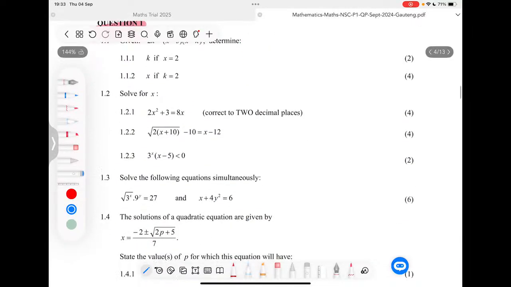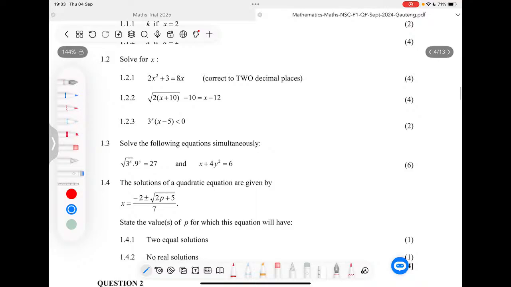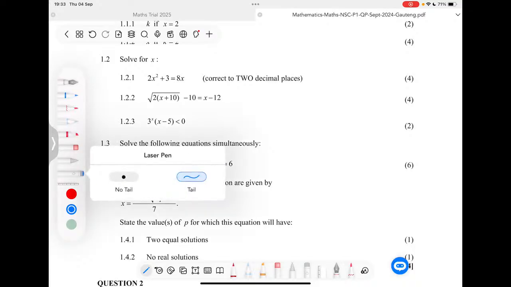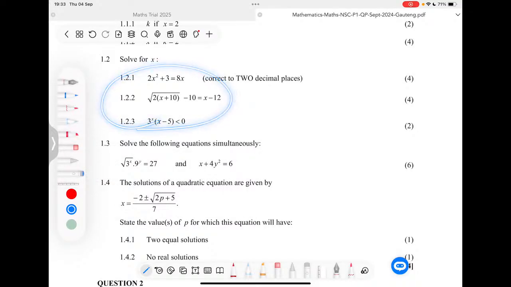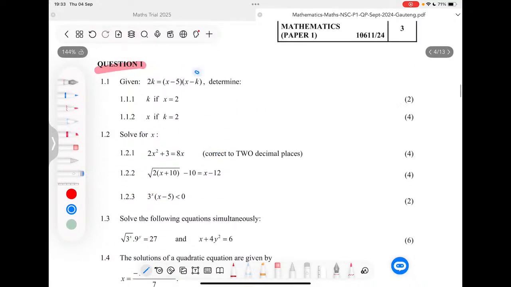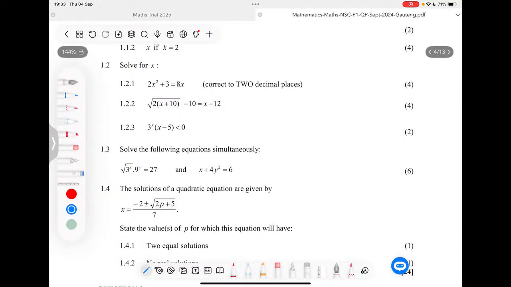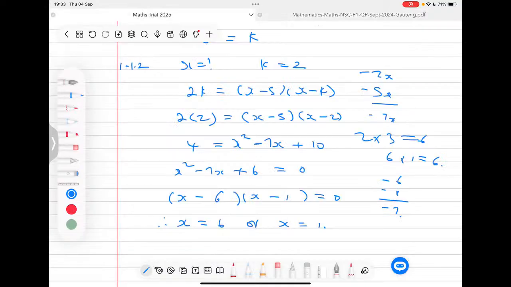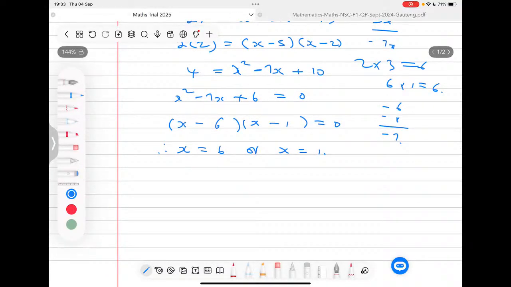Now we're going to move to question 1.2, where they say solve for x, and then they give us a bunch of questions. As I said, you will have different questions that require the use of a quadratic formula, that require you to square both sides, and also inequalities. So those are the 3 questions that we have. So basically in the first question, we actually used the method of factorizing, if you have been paying attention to that.